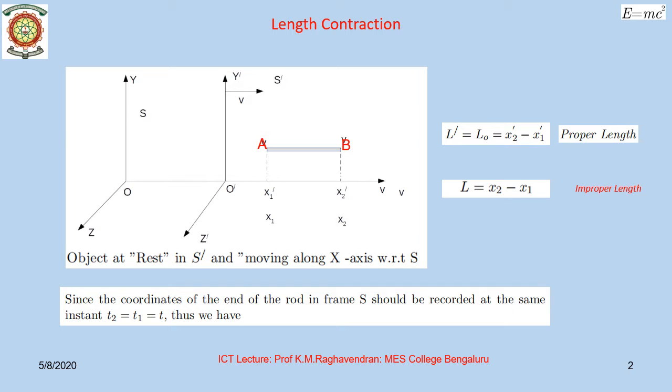Now, the length of the rod for an observer in S dash to whom the rod is at rest will be L dash, which I will call L naught, equal to x2 dash minus x1 dash. Now we call this L dash or L naught the proper length. By definition, proper length of an object is the length of an object measured by an observer with respect to whom the object is at rest.